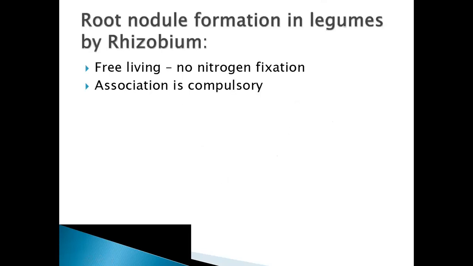Root nodule formation in legumes by rhizobium. So as we have seen, bacteria are interacting with the root hairs to form nodules. Okay, if we leave the host and the bacteria separately, there won't be any nitrogen fixation. It was tested in the lab. If you keep them separately, they cannot fix the nitrogen. When you get them together, the legume plant and the rhizobium, then only they can fix the nitrogen.